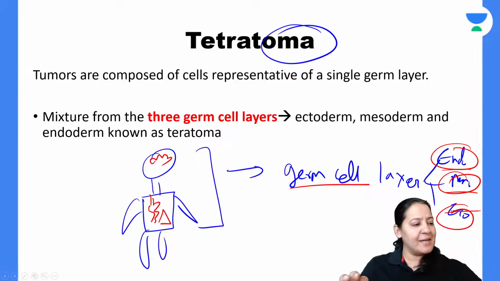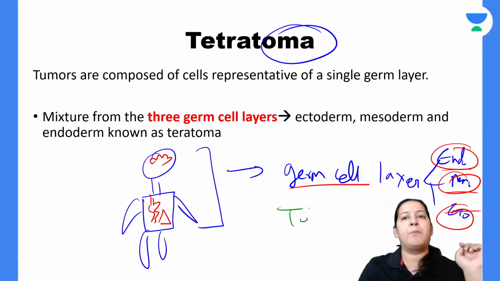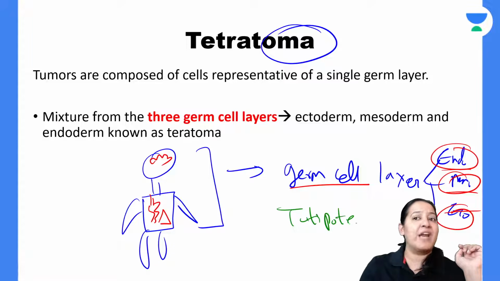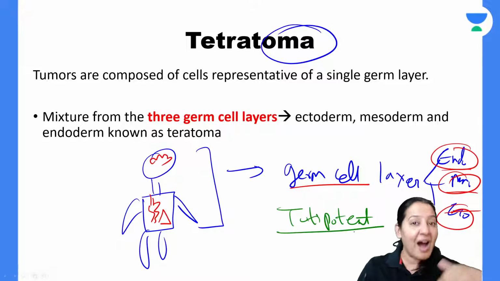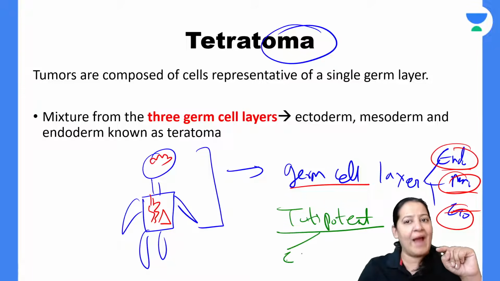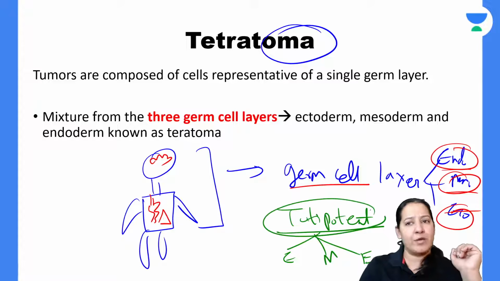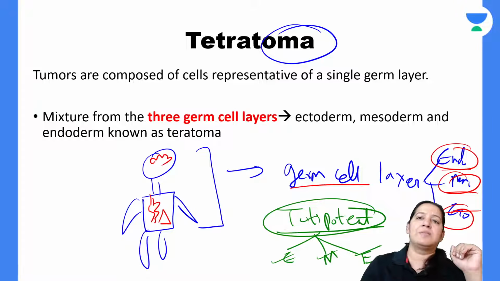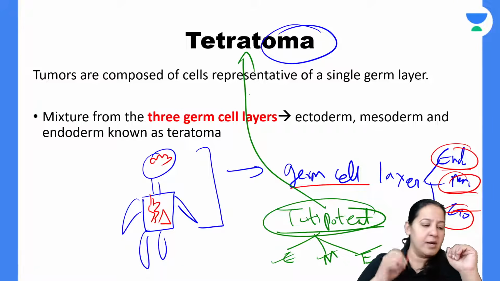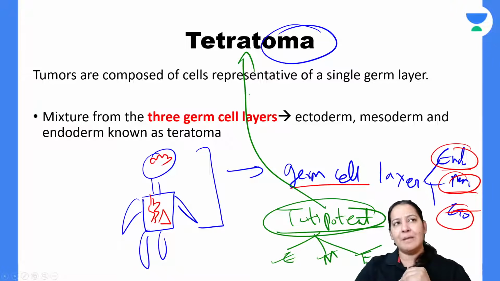But there are some tumors which arise from totipotent cells. What do you mean by totipotent cell? Totipotent cells are undifferentiated cells. They can develop into ectoderm as well as mesoderm as well as endoderm. If the tumor occurs in a totipotent cell, the tumor contains all three germ cell layers and such a tumor is teratoma. Give me a thumbs up.